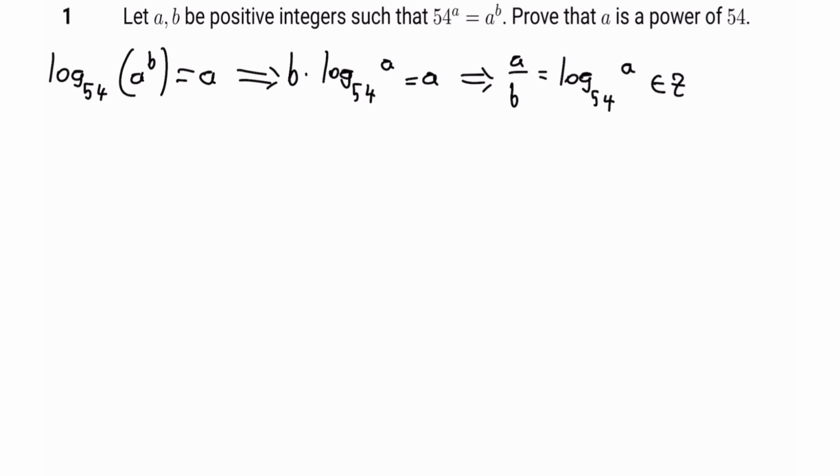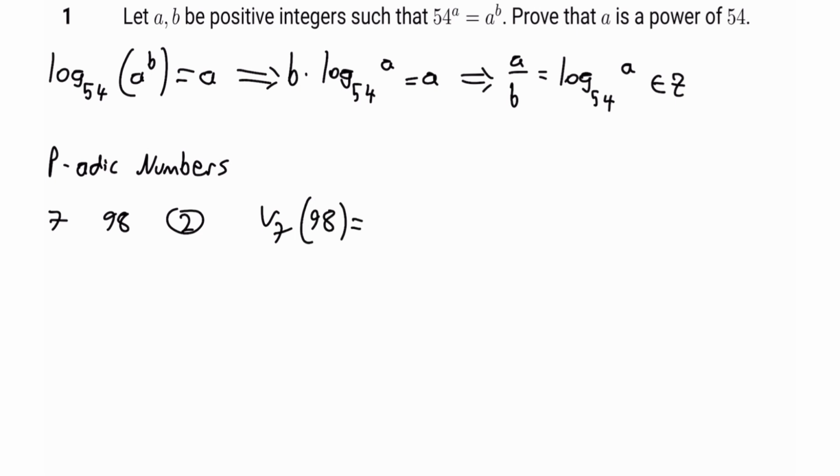So there's this thing called p-adic valuations. For example, how many times does 7 divide 98? Well, since it's divisible by 49, it is 2, right? The way we represent this is as v7 of 98 equals 2. And there's a property of these valuations: vp of a to the b, for a and b any integers, equals b times vp of a. Given the previous definition, convince yourself that this is true.